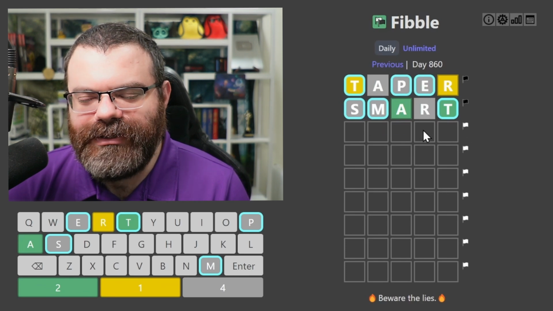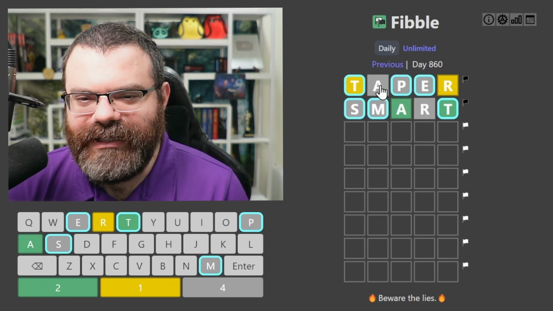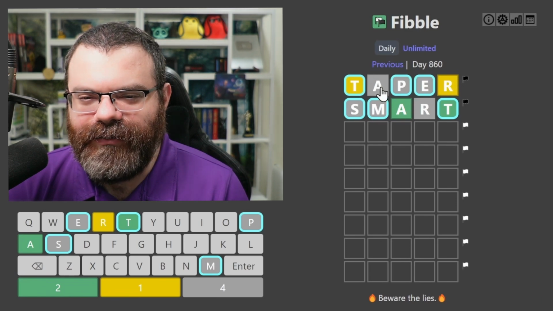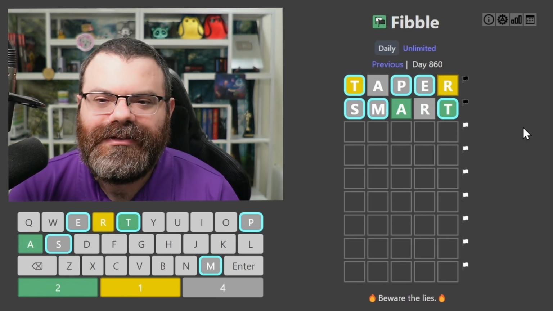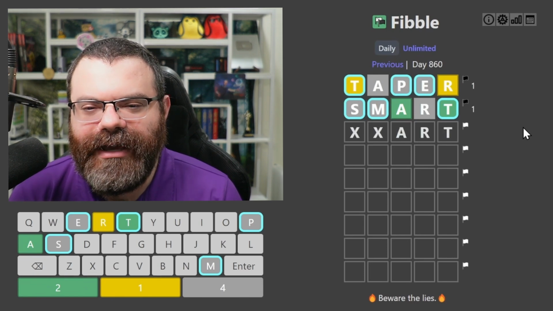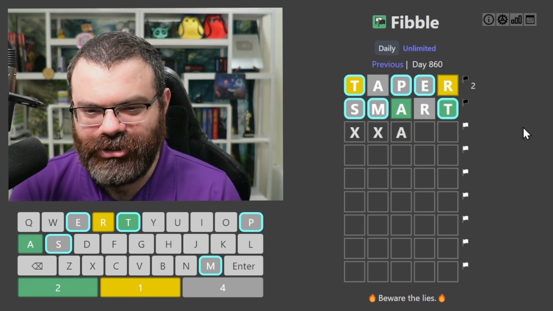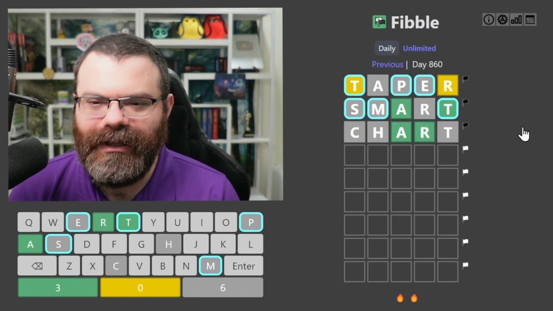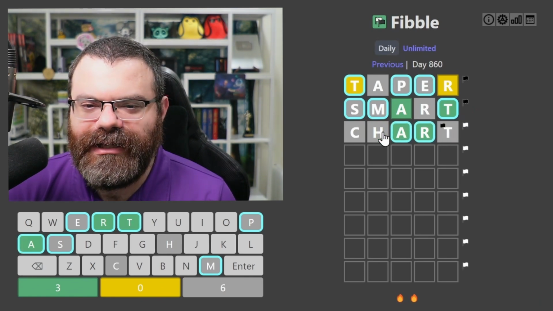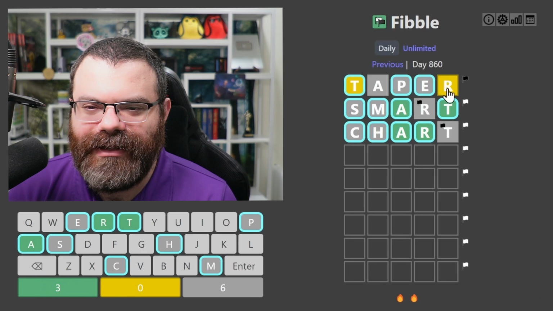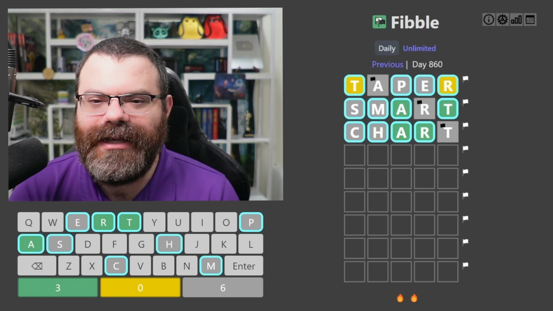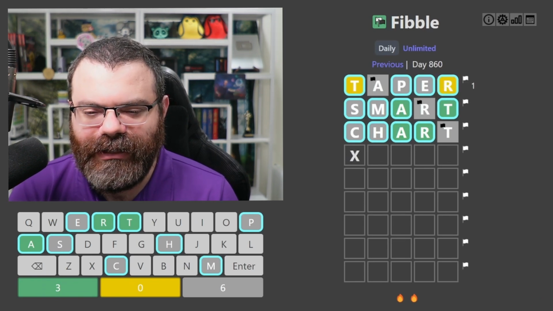All right. And so our options are either this A is the lie, in which case we have an R and an A in the word, or these are the lies, meaning no R and no A in the word. So can I just do ART again? Probably. Like chart. We know this T is the lie because we know it had to be true here. So that means this R is the lie, and that means this A is the lie. And we actually do end in ART. Just have to find another word.